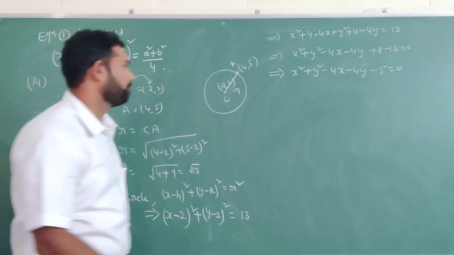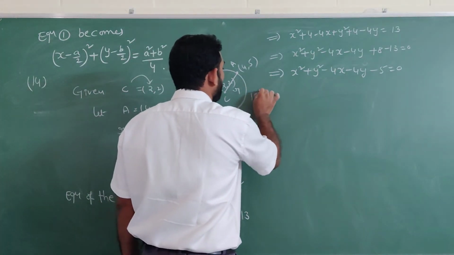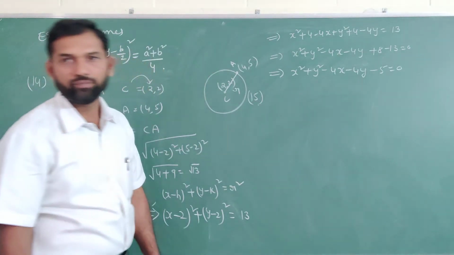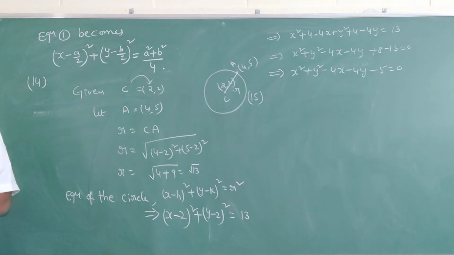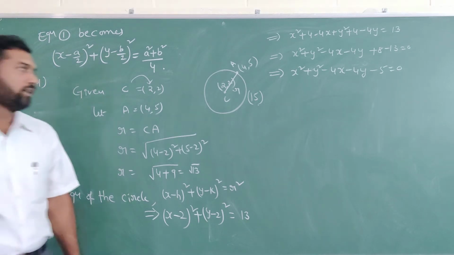Next, question number 15. Does the point (minus 2.5, 3.5) lie inside, outside, or on the circle?